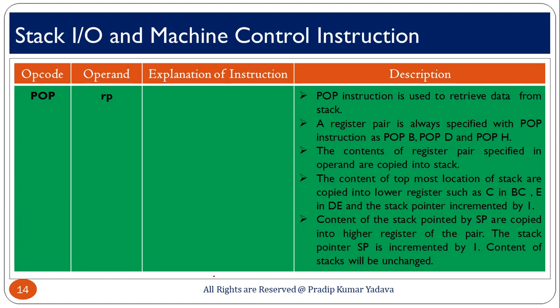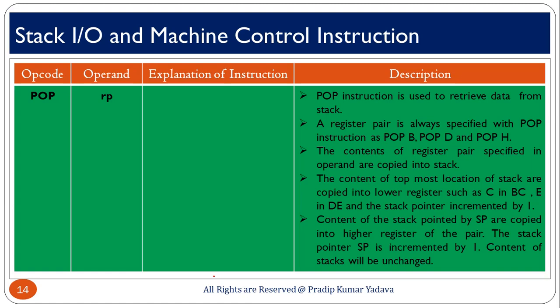A register pair is always specified with the POP instruction, such as POP B, POP D and POP H. The content of the register pair specified in the operand is copied from the stack. The content of the topmost location of the stack is copied into the lower register such as C, E, L.